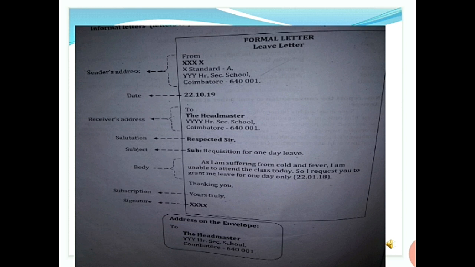And then the body of the letter: As I am suffering from cold and fever, I am unable to attend the class today, so I request you to grant me leave for 1 day only. Write the date also, which day you are going to take leave. That is the body of the letter.